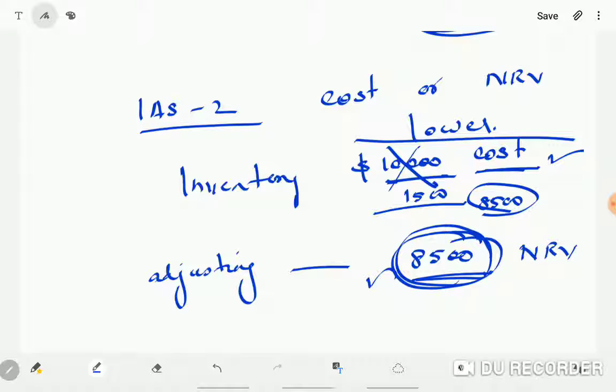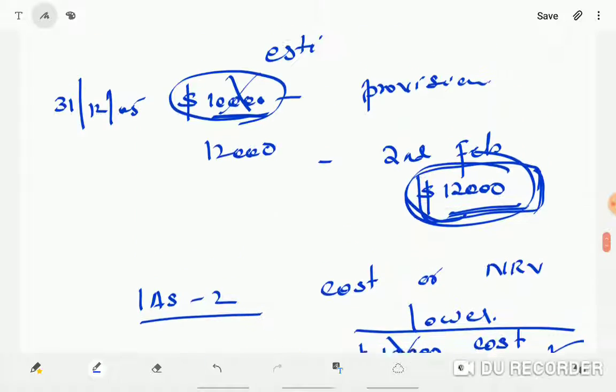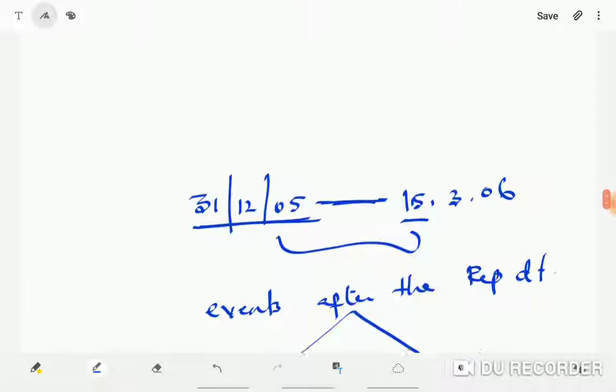Okay, so adjusting events are events after the reporting date that give more evidence, additional evidence of conditions that existed at the reporting date. Mostly we will be adjusting the estimations, wherever you make estimations for provisions, even estimations for doubtful debts. We say irrecoverable debts, no? In all these cases, inventory values, any other estimations made, or in case sometimes they come to know of some fraud that had taken place already, that some fraud would have taken place by the year end, 31st December.